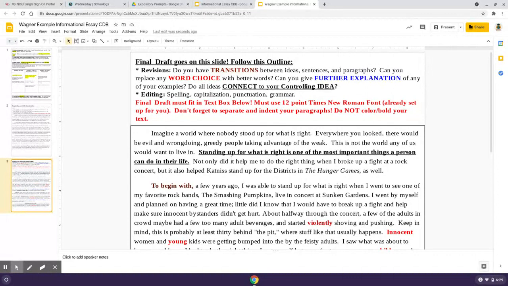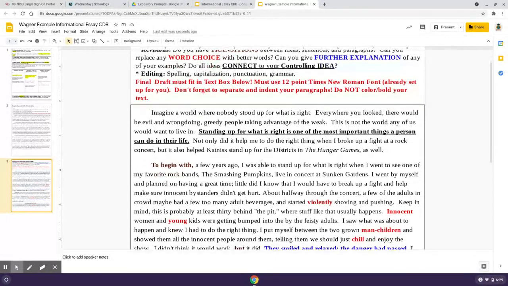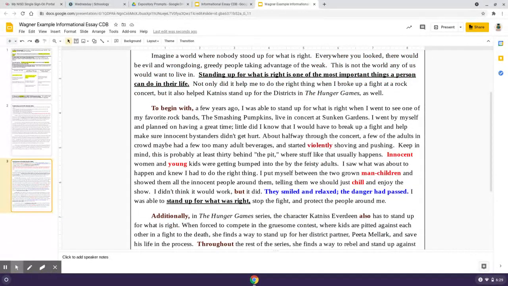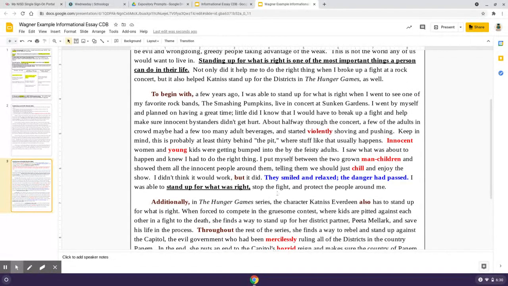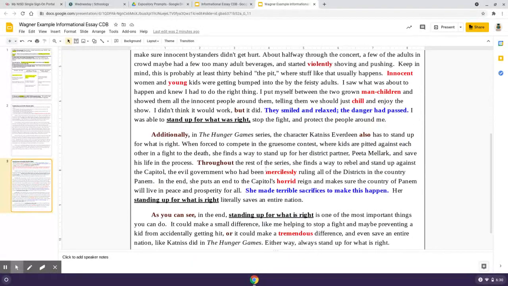Okay, so here's what we need to do. First of all, we're going to check and see if we have transitions already between ideas, sentences, and paragraphs. I'll show you some examples I did. I'm not going to reread the whole essay for you, though. I added "to begin with" right here to start off this idea to show that it's my first example. There are small words like "but" you can insert, or "and," that you'll see throughout the essay. I started my next body paragraph off with "additionally."